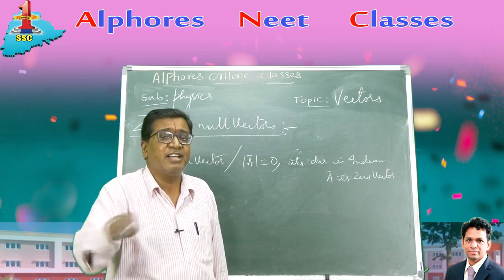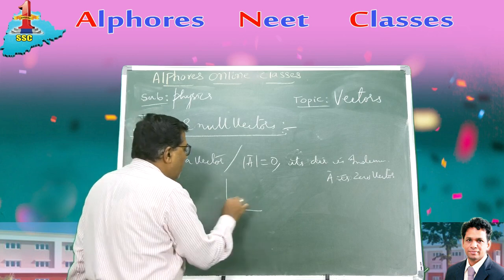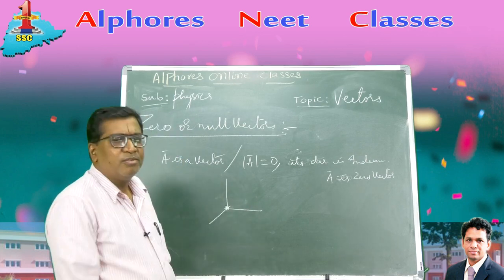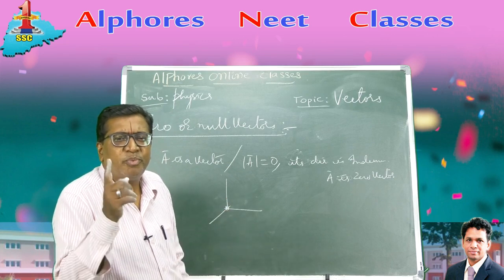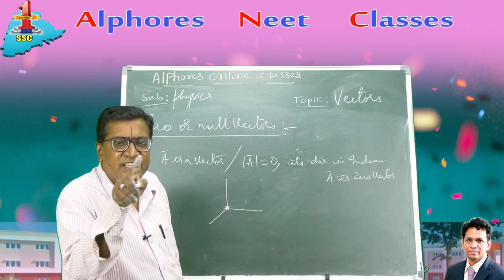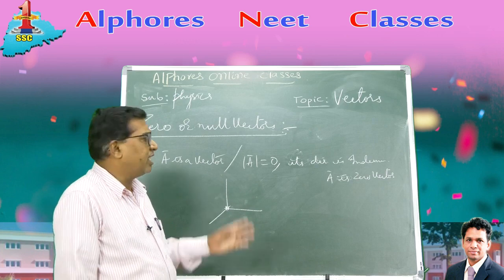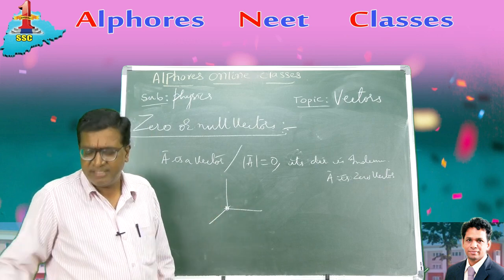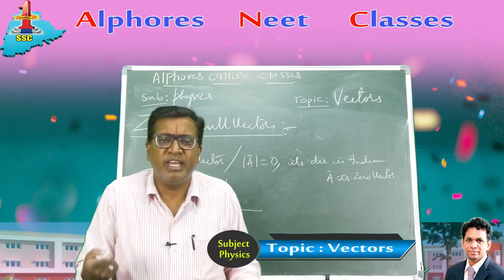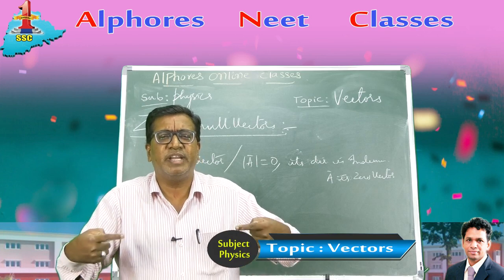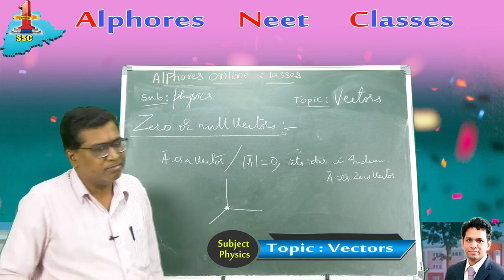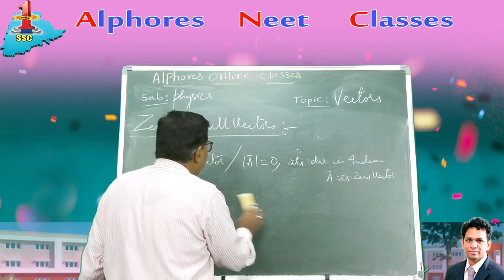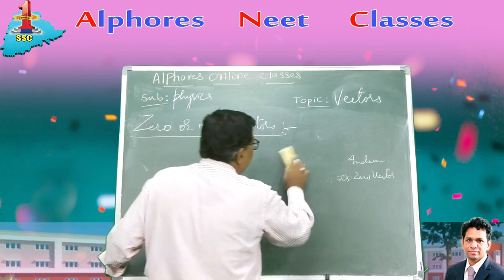Suppose a body is at the origin; then what is the position vector? Its position is 0. So the position vector of a body at the origin is a zero vector. And whenever there are two equal and opposite vectors, when two negative vectors add up, you always get a zero vector, a null vector. So that way you can define a zero vector.